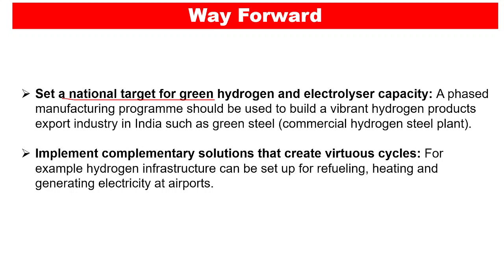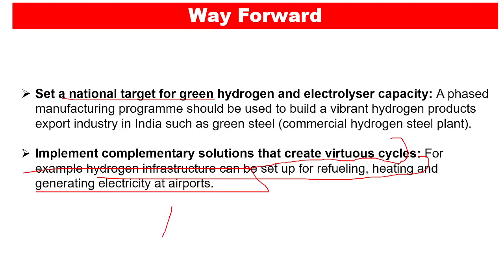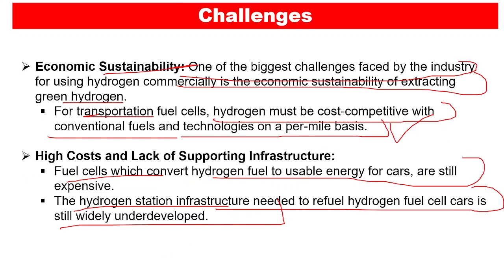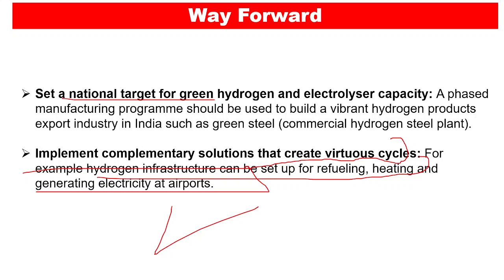And apart from it, we need to also implement the complementary solutions that create virtuous cycles. For example, hydrogen infrastructure can be set up for refueling, heating, and generating electricity at the airports. Now this is basically the way forward by which we can better the chances of producing the green hydrogen.